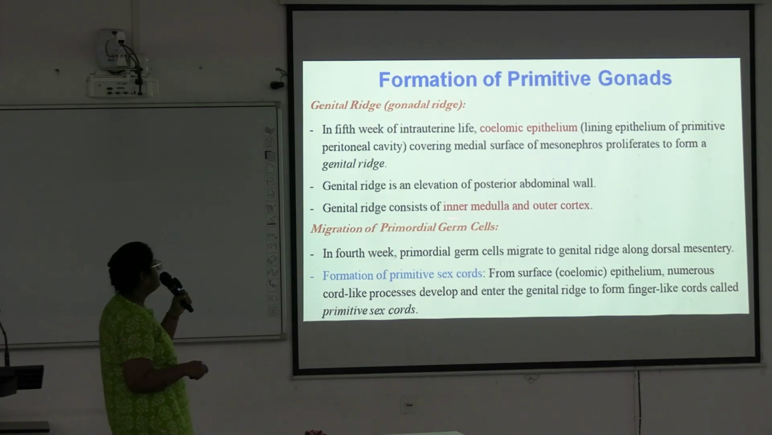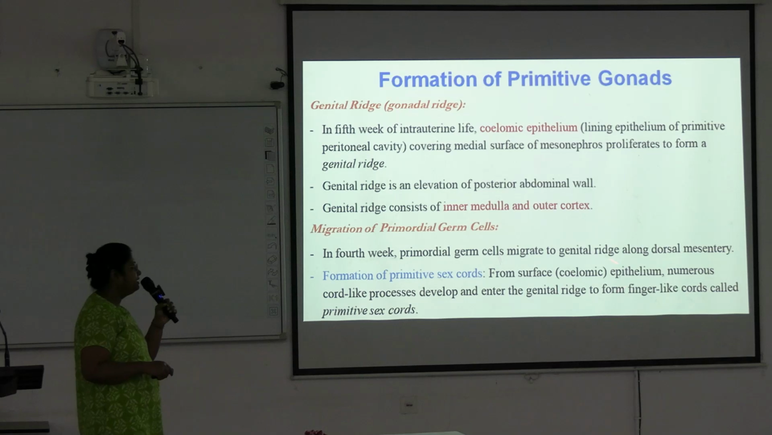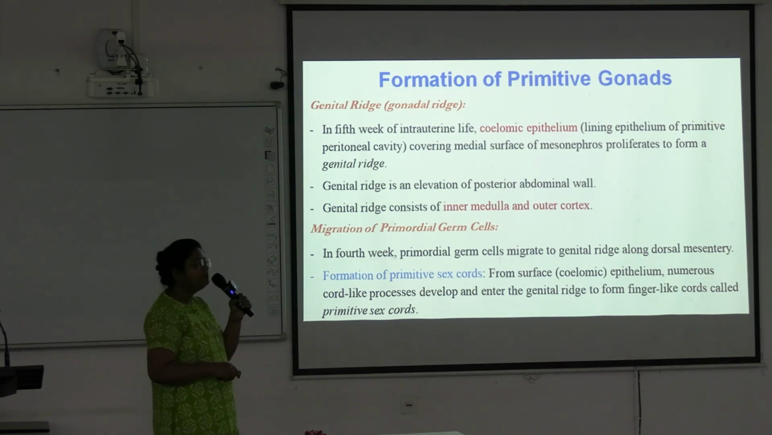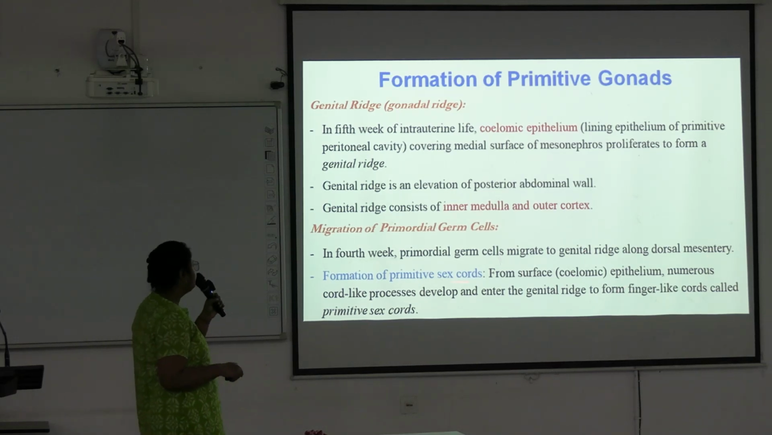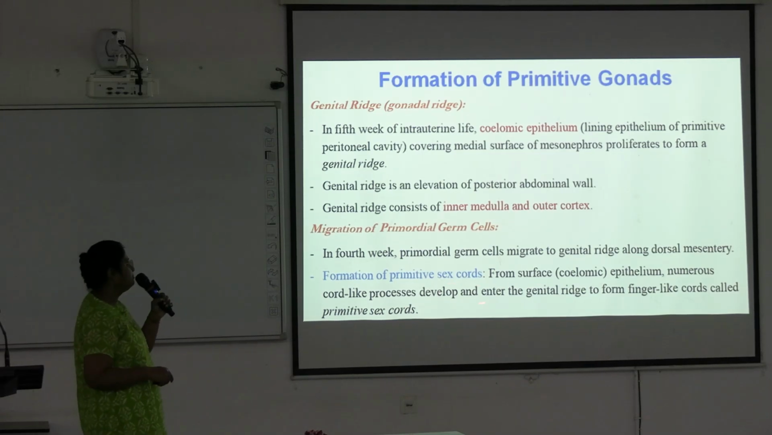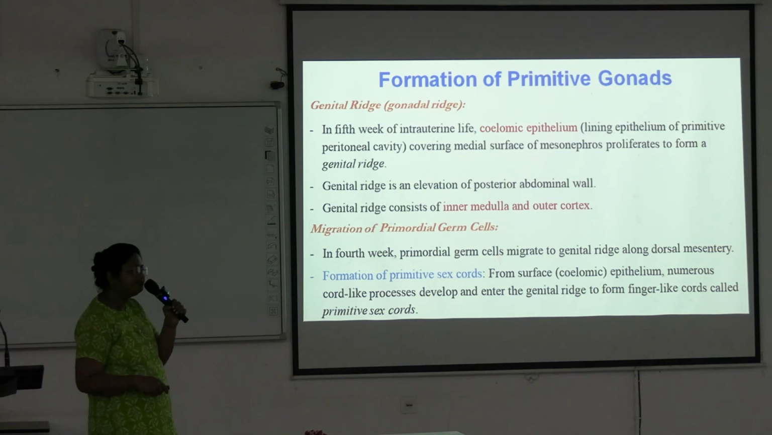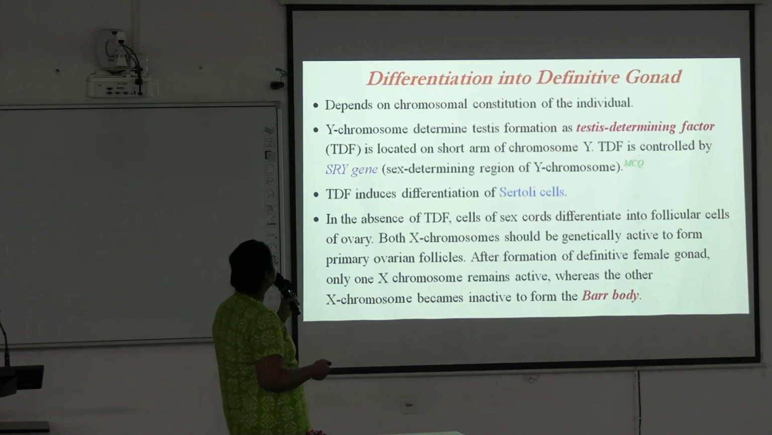Migration of primordial germ cells: in the 4th week, primordial germ cells migrate to the genital ridge along the dorsal mesentery. Formation of primitive sex cords: from the surface of the coelomic epithelium, numerous cord-like processes develop and enter the genital ridge to form finger-like cords called the primitive sex cords. Okay. Next.